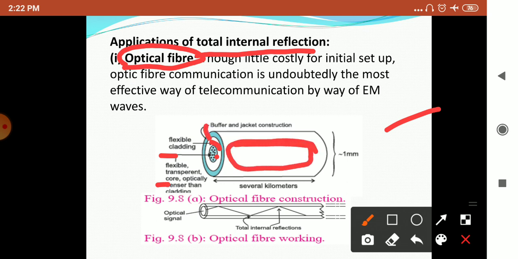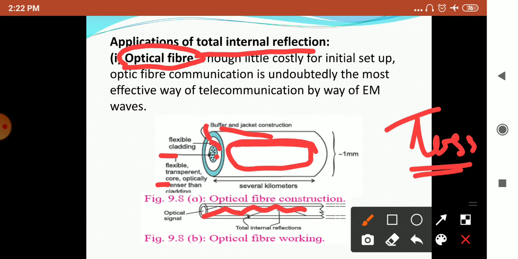This optical fiber gives total internal reflection, and there will not be any loss of any type of data or energy, even though the optical fibers are of long distance.